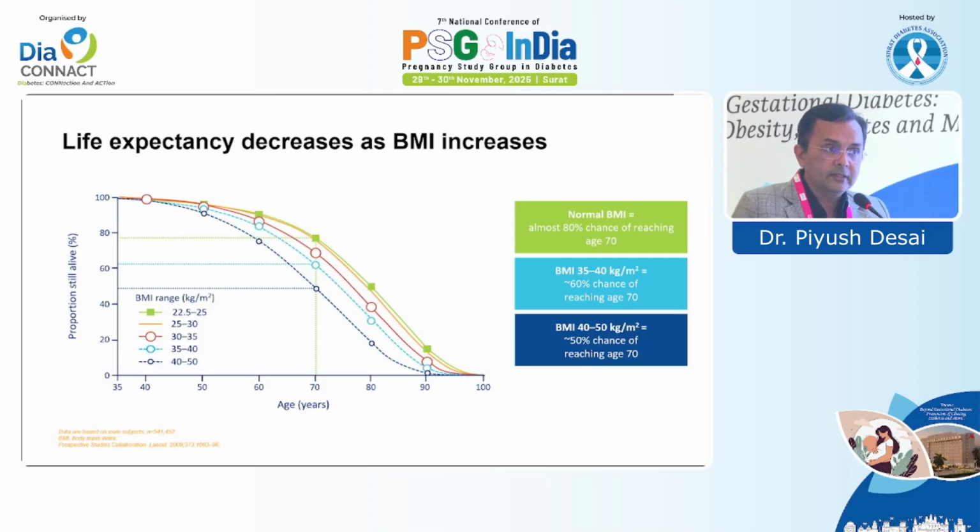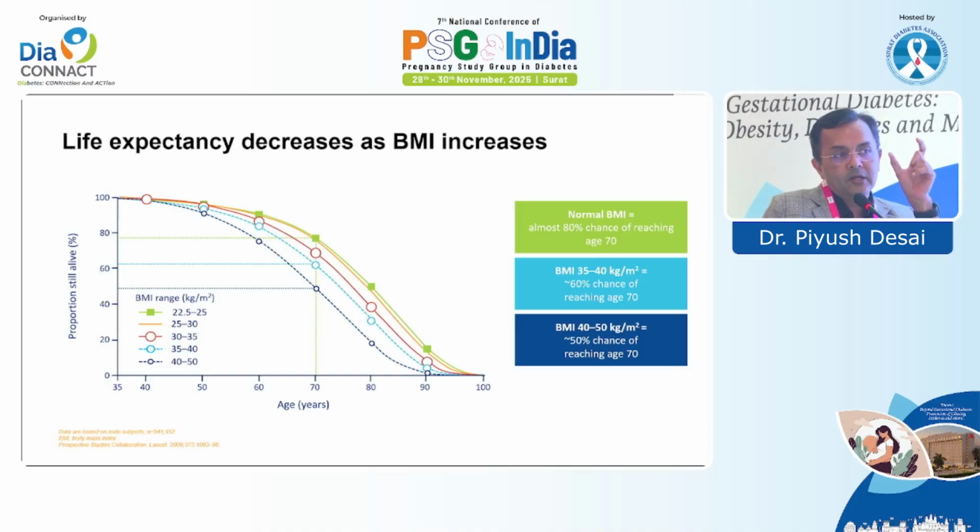As BMI increases, life decreases. These are the data where BMI is 22 to 25, 25 to 30, 30 to 35, and if the patient has BMI 40. Yes, there is another research that if BMI is less than 22, that also reduces your lifespan.